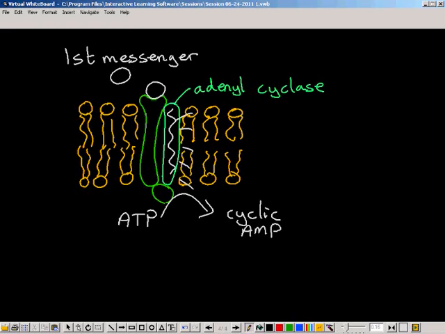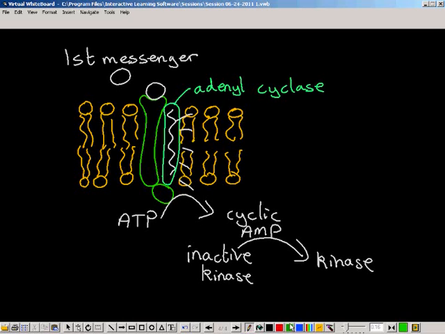Cyclic AMP now becomes what we call the second messenger because it's carrying the message into the cell. And what cyclic AMP does is convert inactive kinase into an active form, the enzyme active kinase. Kinase enzymes are a group of enzymes that can activate or phosphorylate a range of enzymes.